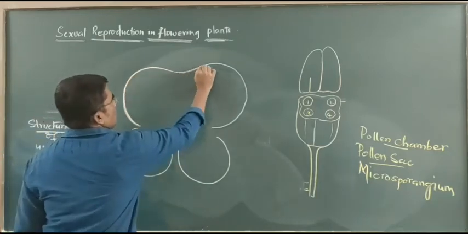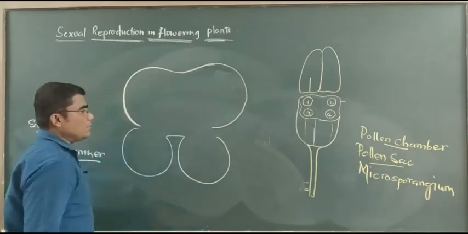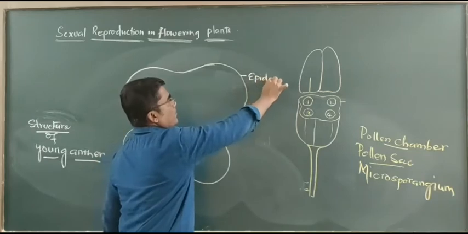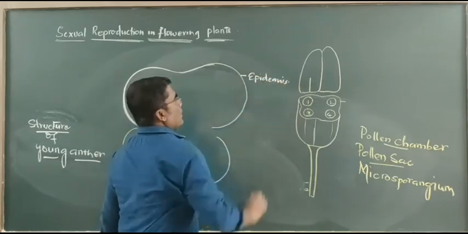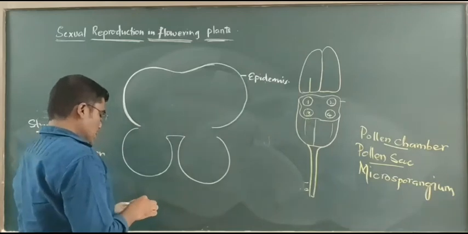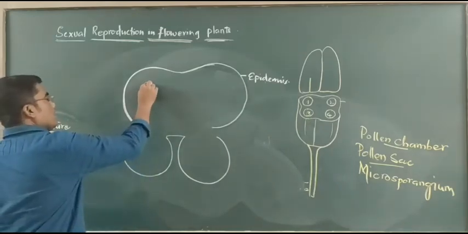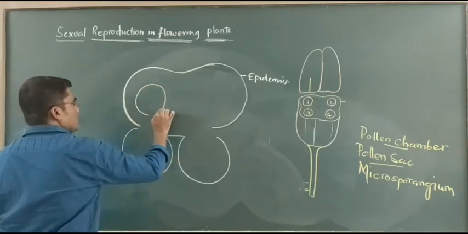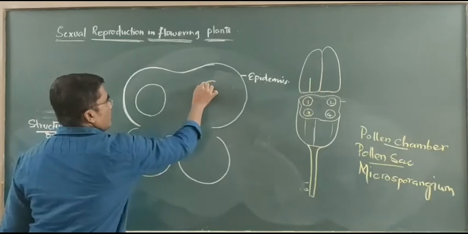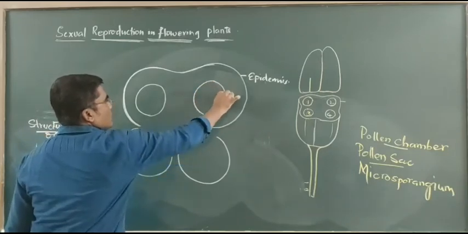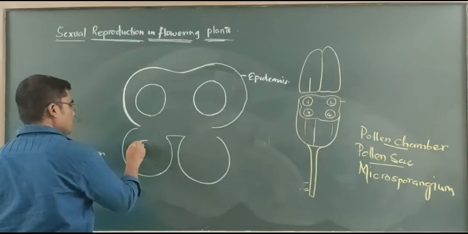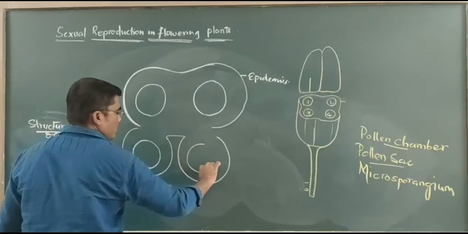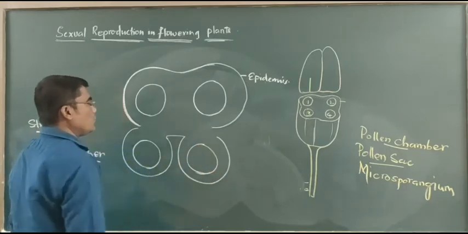This outermost protective layer is said to be the epidermis. Already we know that 4 microsporangia are present. This is the first one, this is second, third, this is the 4th microsporangium.